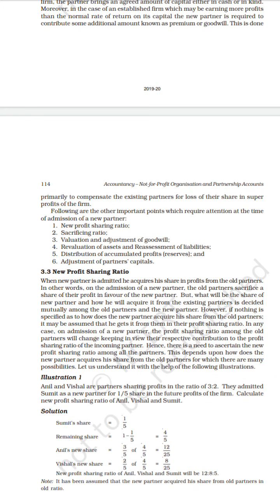Okay, so this depends upon how the new partner acquires his share from the old partners. It is only decided by the new partner, how the new partner is purchasing his share from the old partner, for which there are many possibilities. There are many types of possibilities and many types of calculations of purchasing the share of profit from the old partners.